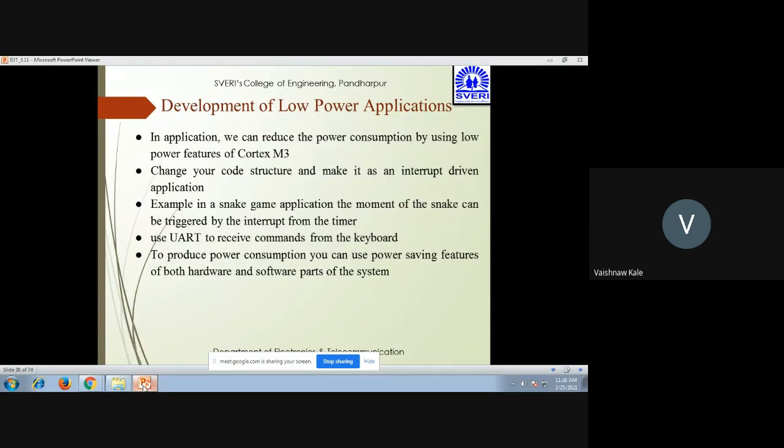Using UART, you can receive the commands from the keyboard. Then to reduce power consumption, you can use power saving features in both the hardware and software parts of the system. So in both cases, you can go for the development of low power applications. One is through hardware, and the second is through software.